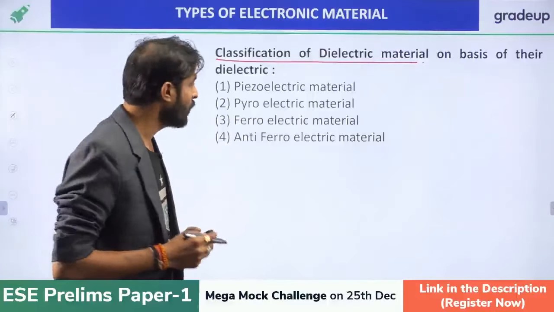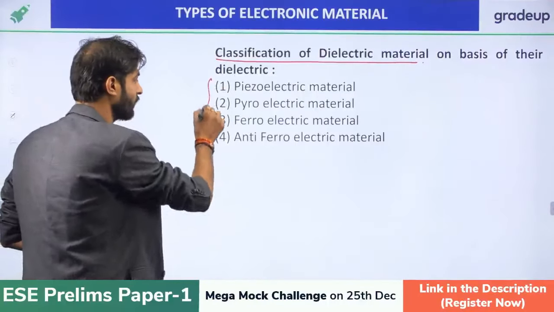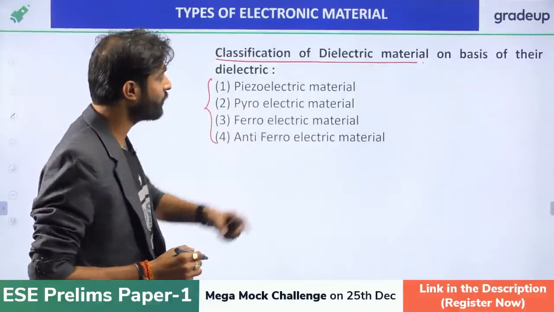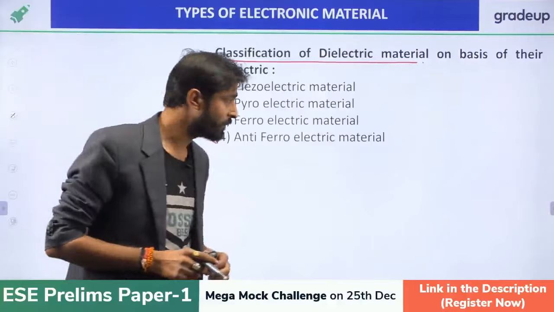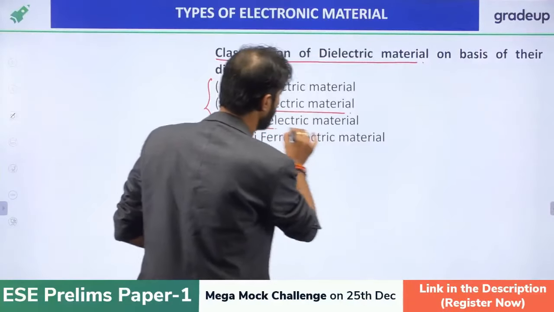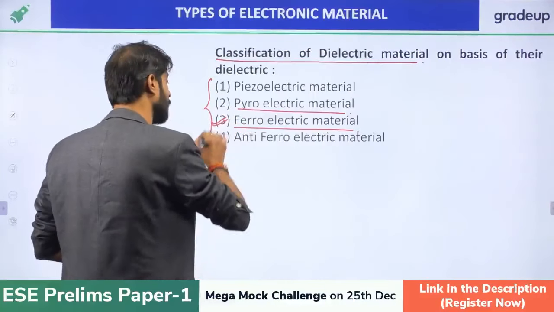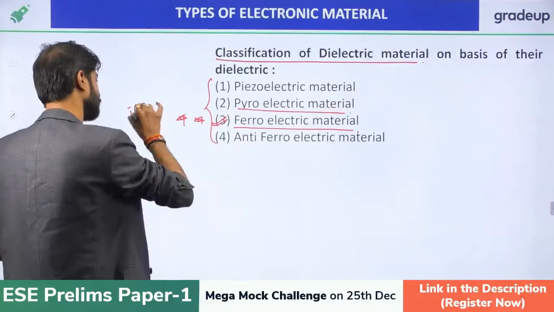By the dielectric, we can split the material into 4 parts. The first part is the piezoelectric material, which we discussed in yesterday's class. The second one is the pyroelectric material. The third one is the ferroelectric material. Ferroelectric material is very, very important for ESE, the engineering services examination. And last is the anti-ferroelectric material, right?